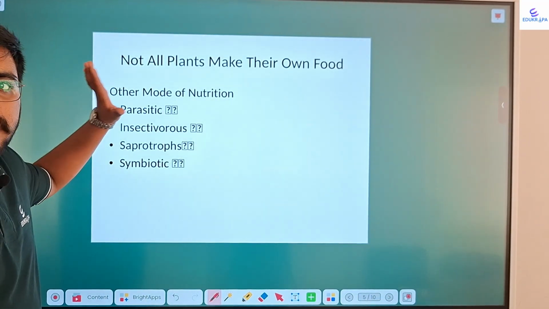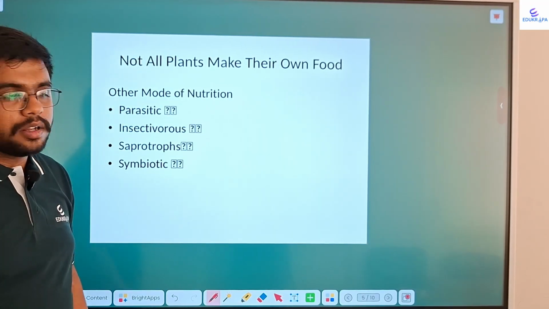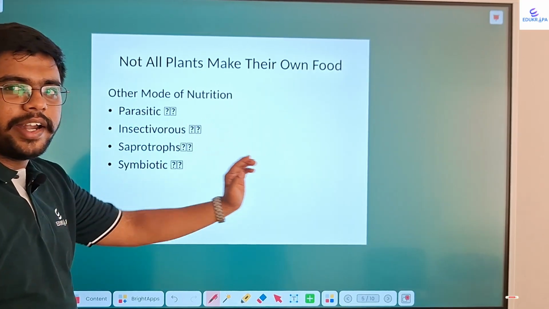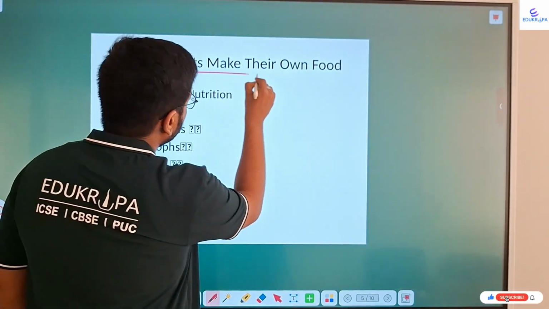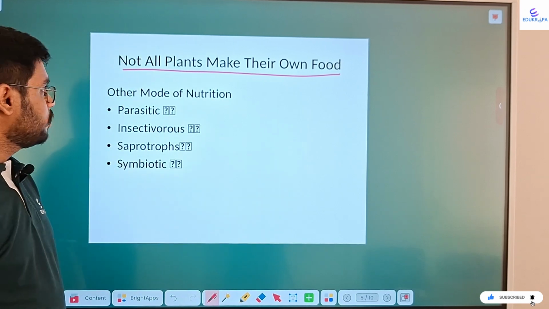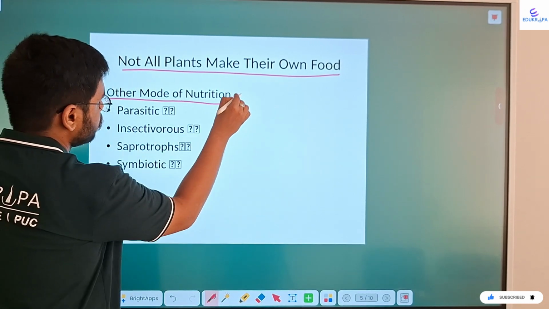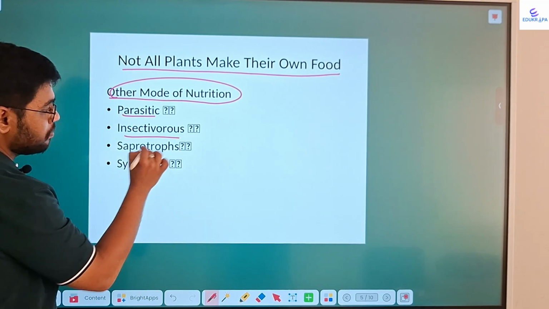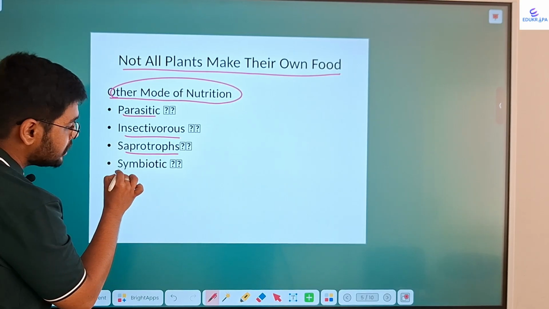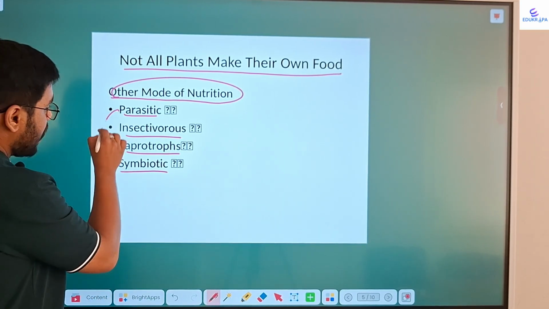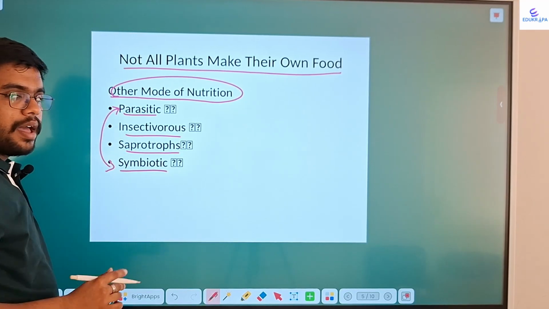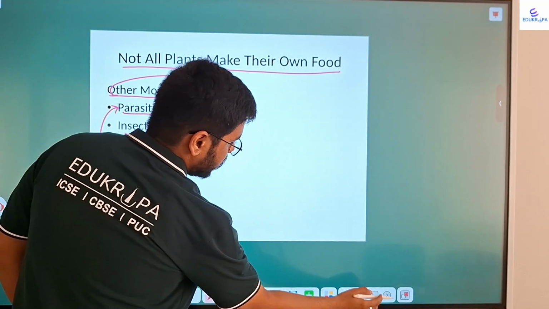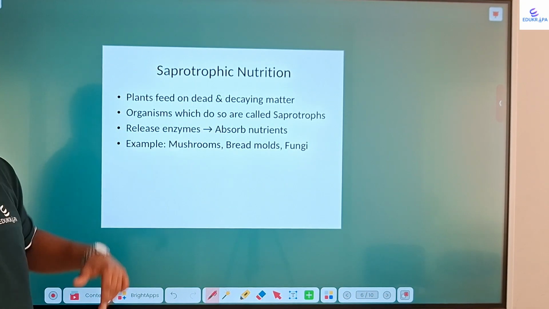Now, not all plants make their own food. This is a statement. Previously, we said that plants are autotrophs. Now we are slightly deviating from the path. We are saying that not all plants make their own food. Other modes of nutrition in plants are also there. There are parasitic plants, insectivorous plants, saprotrophic plants and symbiotic plants. Symbiotic and parasitic have a common connection. I will explain it to you later. First, let's continue with saprotrophic nutrition.